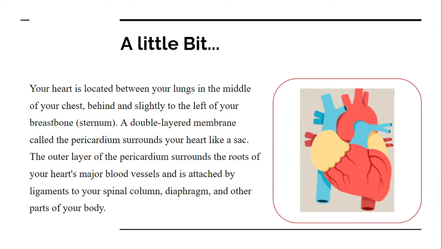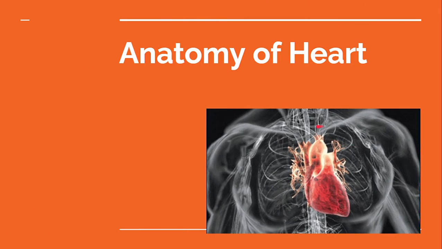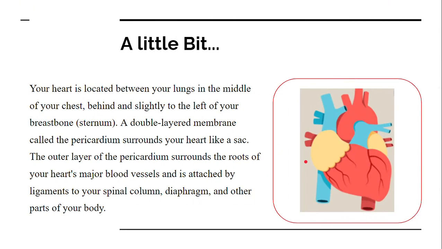Before we start with the heart, let's first get some knowledge about the heart. As you might know, our heart is between the lungs, but there is an exception. It is not exactly between the lungs, it is slightly towards the left side, as I have shown here. This is your sternum bone, which is in the front part of your rib cage, and it is slightly towards the left. The sternum is also known as your breastbone.